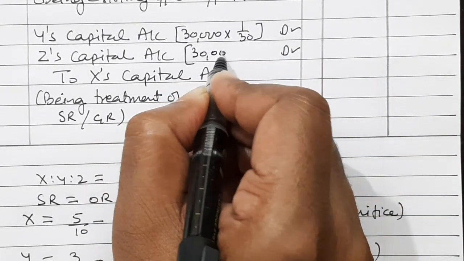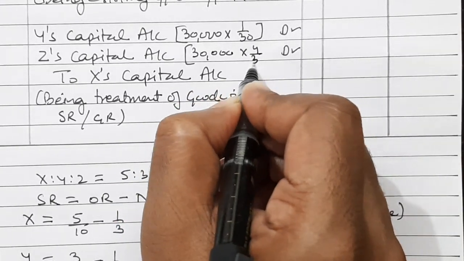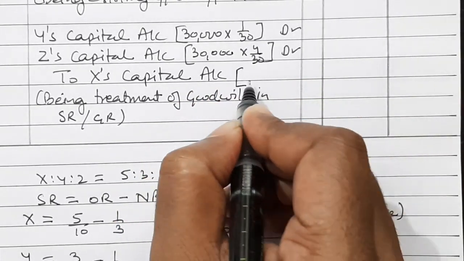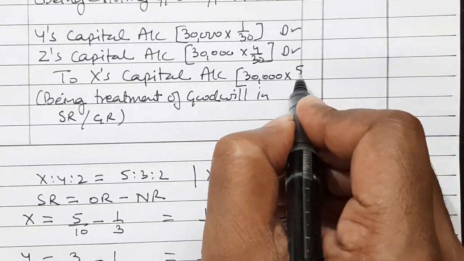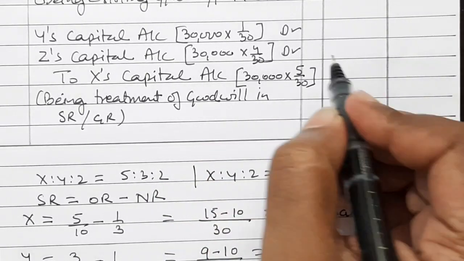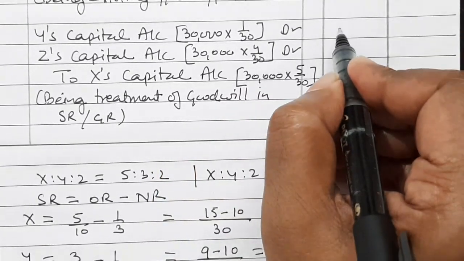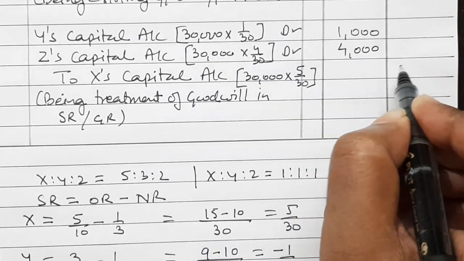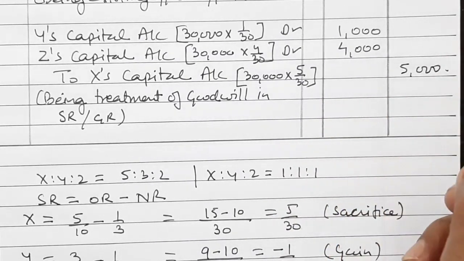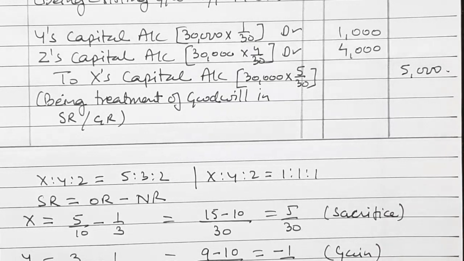For Z it is 30,000 into 4 by 30. And for X it is 30,000 into 5 by 30. So it will be 1,000 for Y, 4,000 for Z and 5,000 for X. That is the solution.